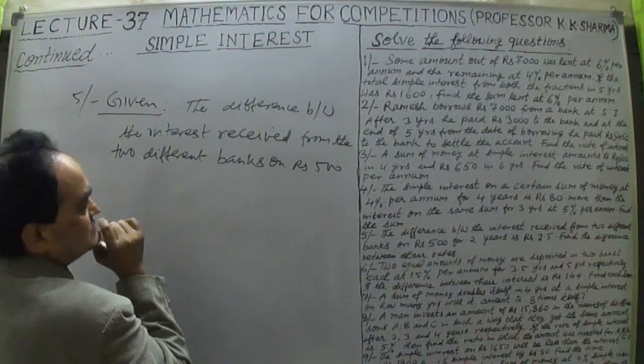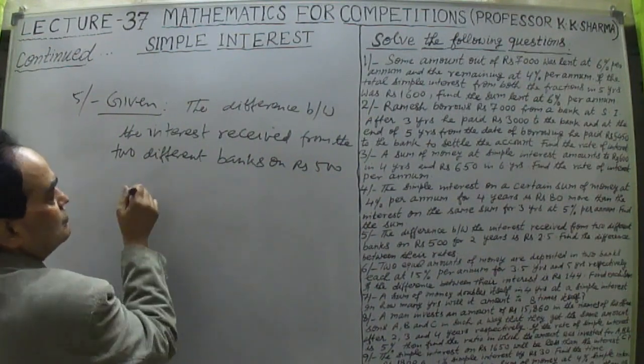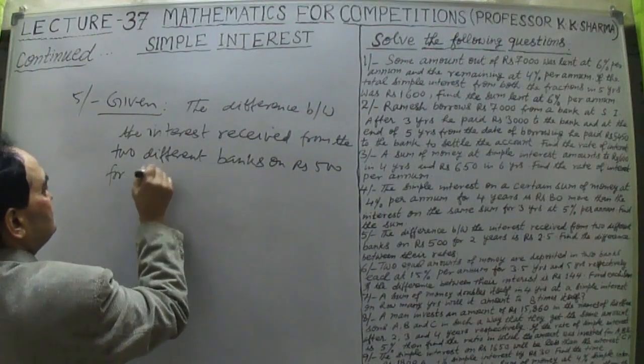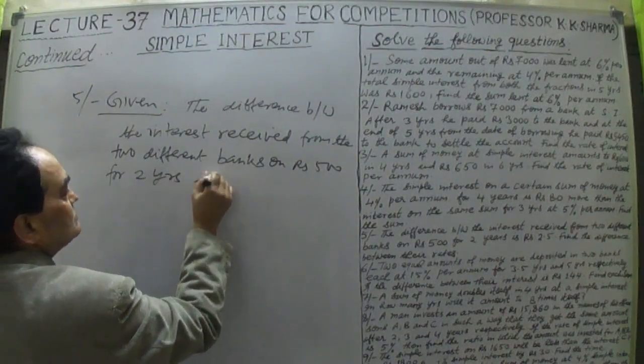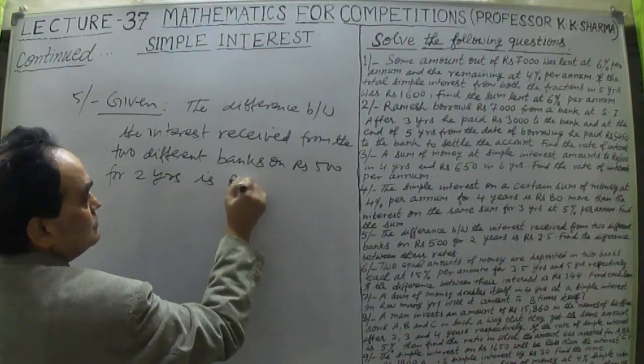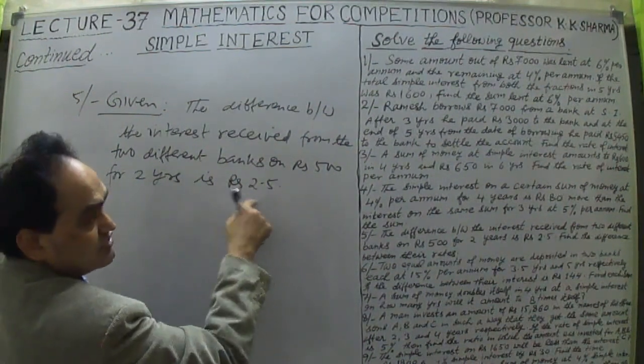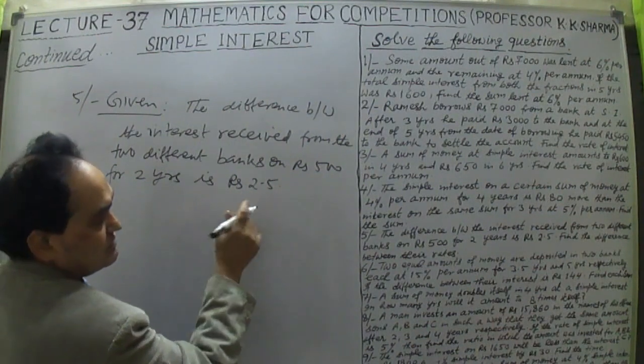So on rupees 500 for 2 years the difference is rupees 2.5. This is very important. The difference of the interest received from the bank is 2.5.